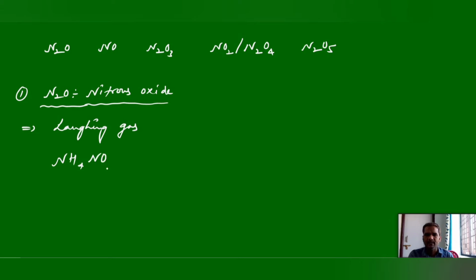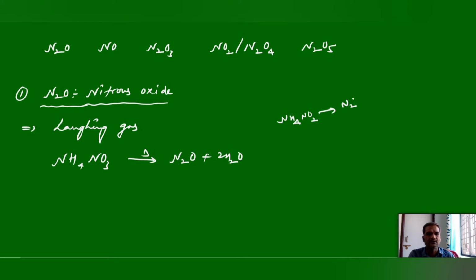Ammonium nitrate can undergo thermal decomposition and it can give nitrous oxide. The basic difference: if you take ammonium nitrite instead of ammonium nitrate, this preparation we have done already. Ammonium nitrite can give nitrogen, because here we have one extra oxygen, NO3.